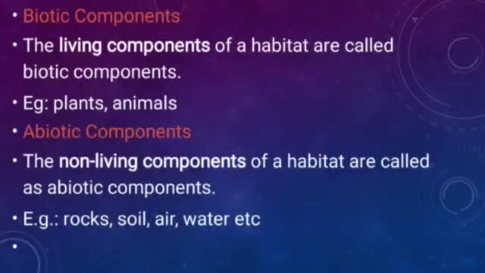Again, biotic component and abiotic component. Biotic component: the living components of a habitat are called biotic components. An example: plants and animals. Abiotic component: the non-living components of a habitat are called abiotic components. Rock, soil, air, water. These are abiotic components.